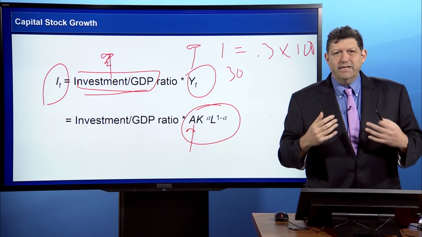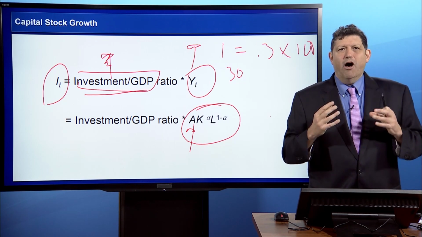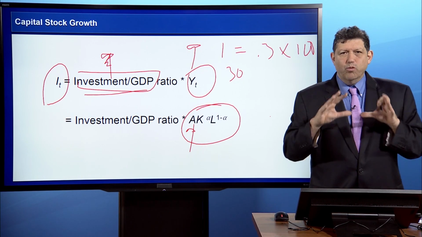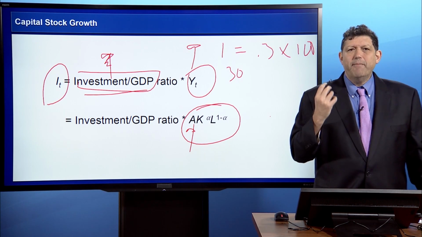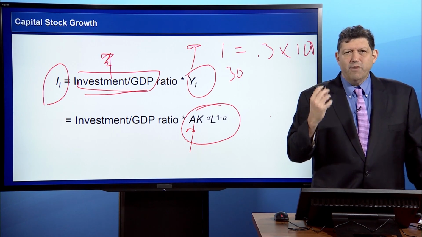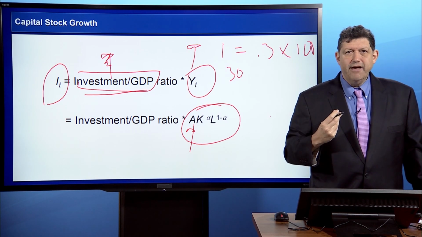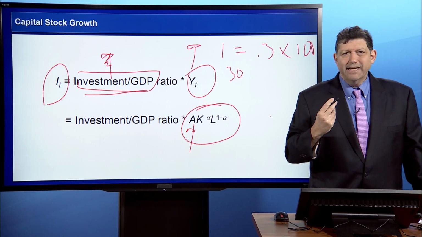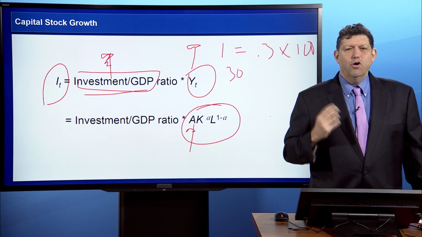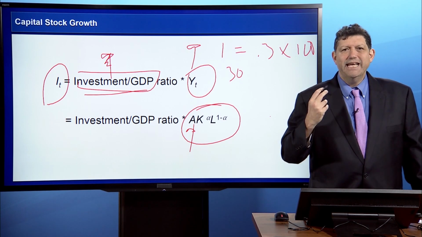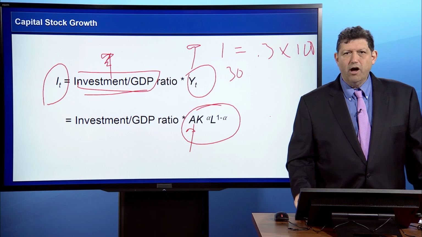In either case, higher TFP by itself would boost output. But often that additional output will spill over and encourage more capital accumulation. And you can see why. Since the dollar amount of investment equals the investment ratio times GDP, and GDP has risen as a result of the higher TFP, the dollar amount of investment can rise even if the investment ratio itself is constant. We have a name for this. We call this the induced investment effect. This effect has important implications for the long run.